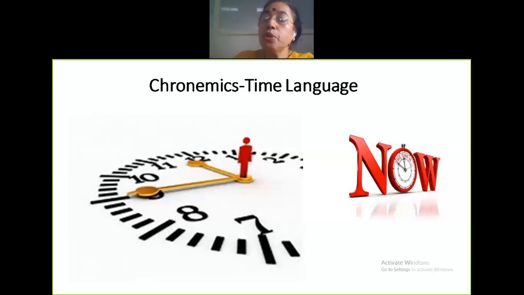So you need to be very careful, or else people will think about you in a negative manner. That's why I started at 10. I didn't wait for all to be there. I just wanted to make sure that those who are on time didn't waste their time by my delay. So that's about time. And especially, like I've told you, we Indians, we don't look at time as we should. It's high time we learned that very essential quality of personal management.